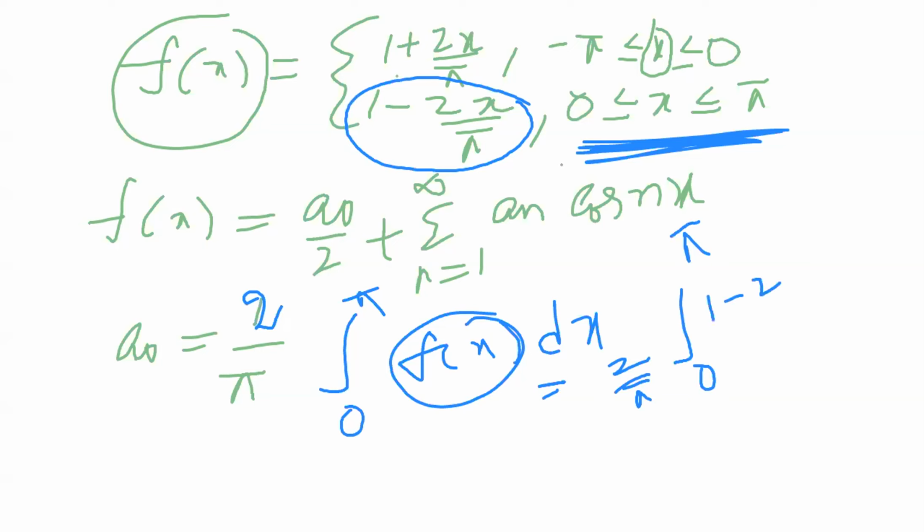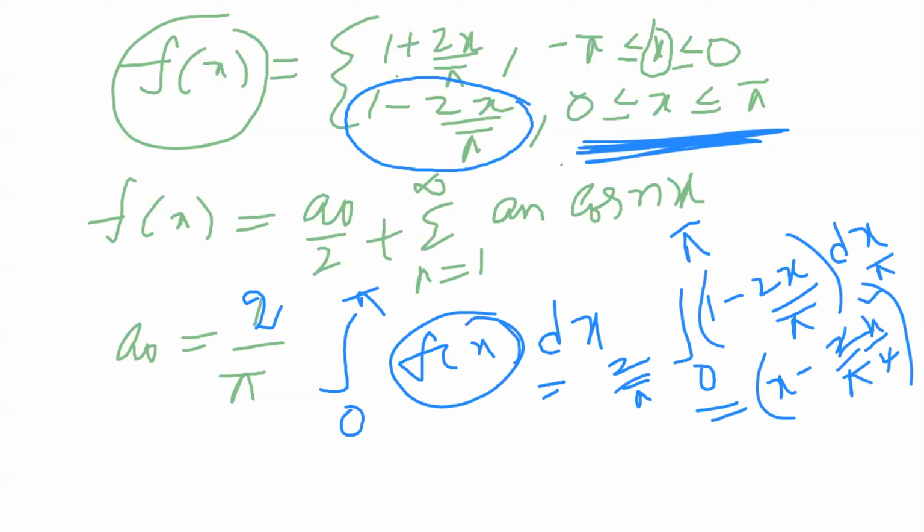1 minus 2x by pi into dx. Okay, integrating with the two values, x minus 2x squared by 2, in the range 0 to pi. The 2 cancels. Now simplify the equation.